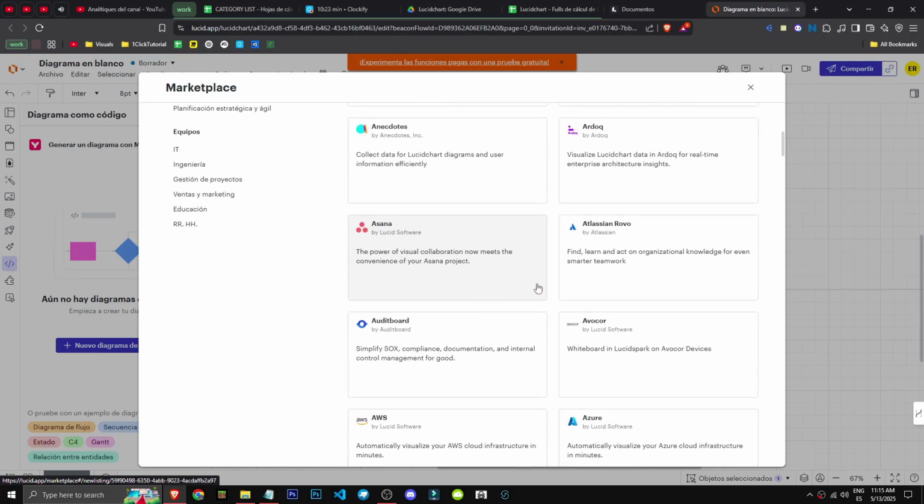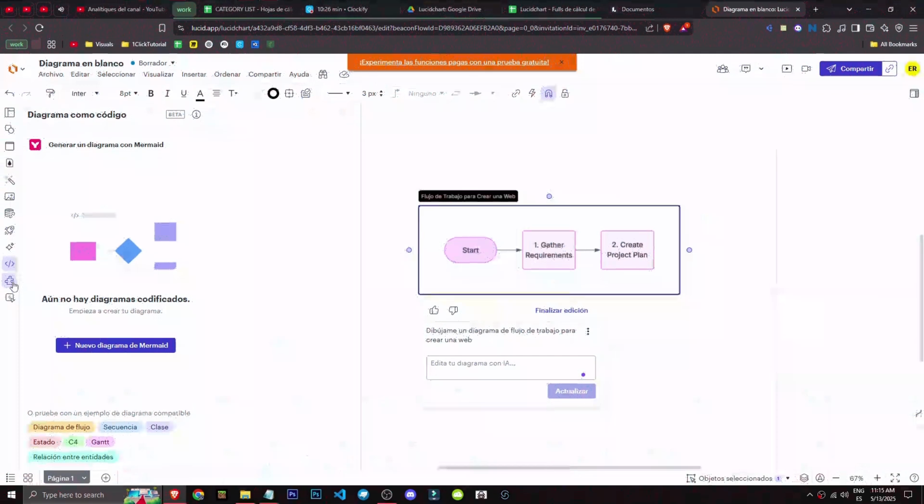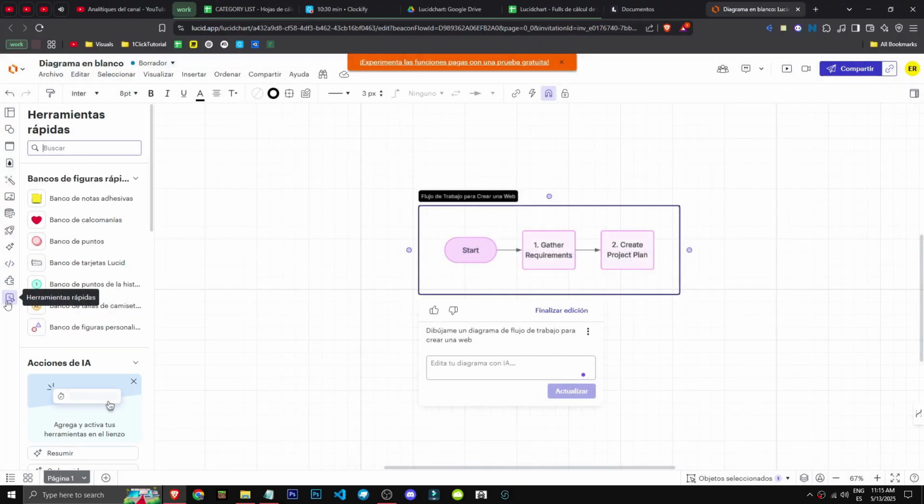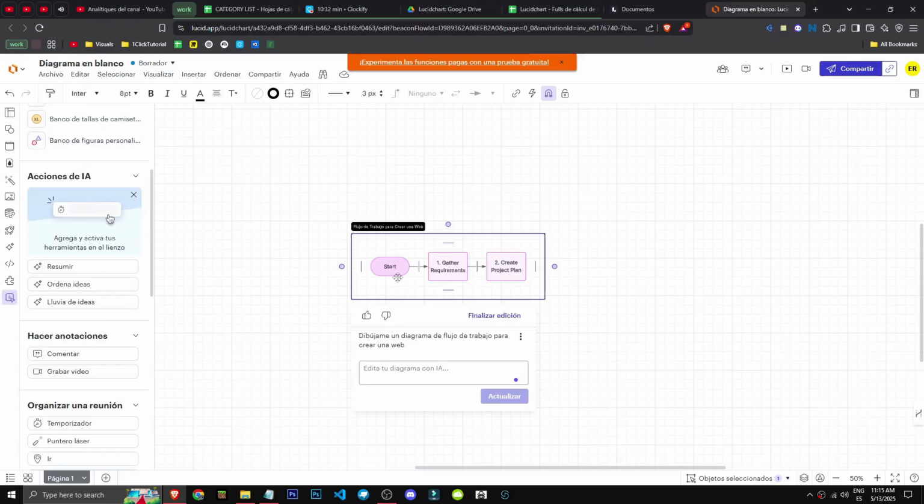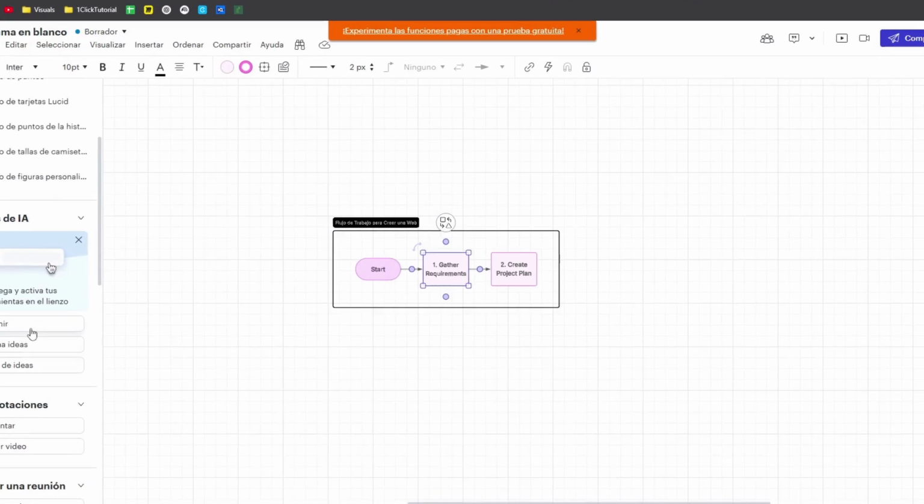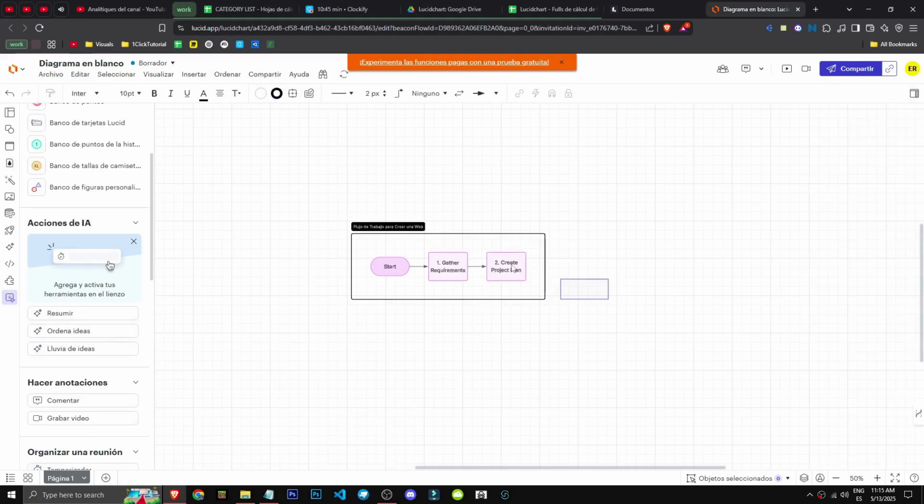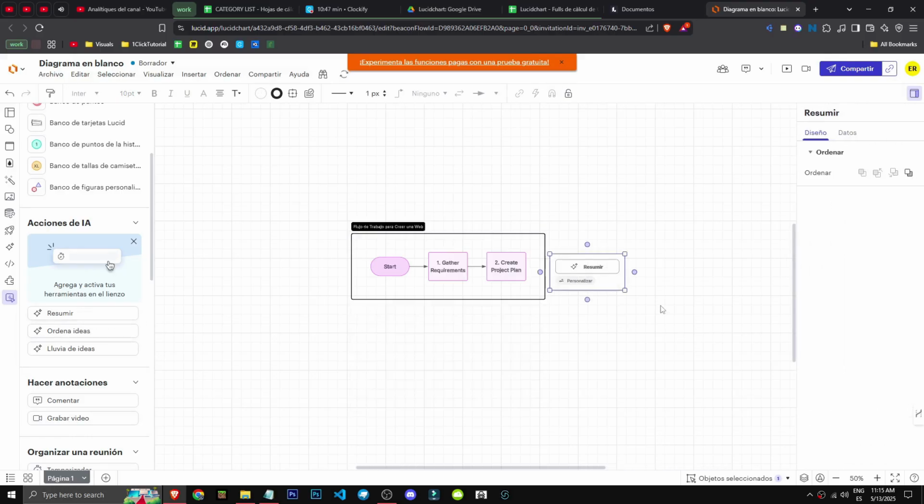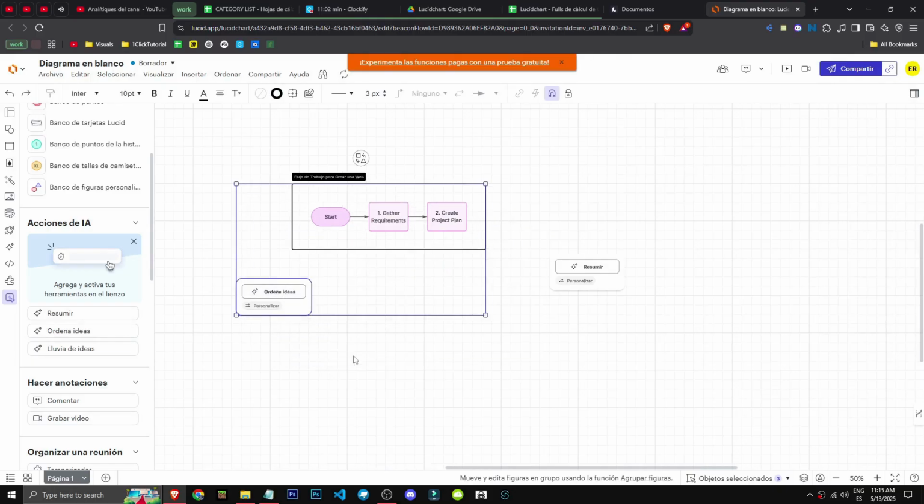Here we have the integration section where we can add various plugins and tools to enhance our work with Lucid, right? It's not necessary, but it's nice that they've included it for us. We have the quick tools section where we can, for example, select a section and hit summarize, for instance, okay? In this case, it's not really needed since there's hardly any data, right?